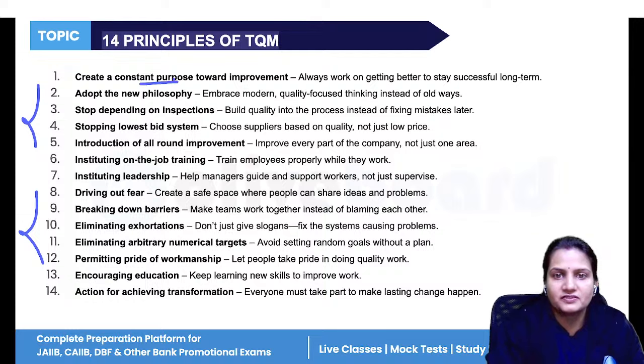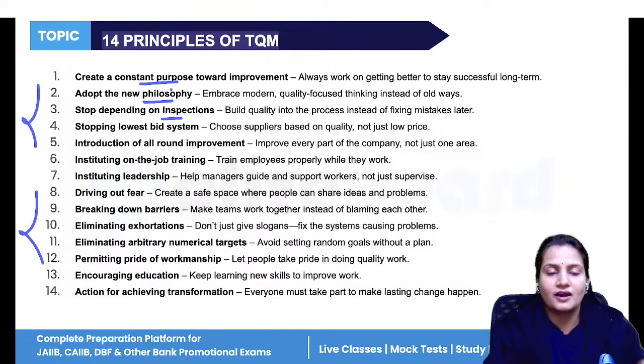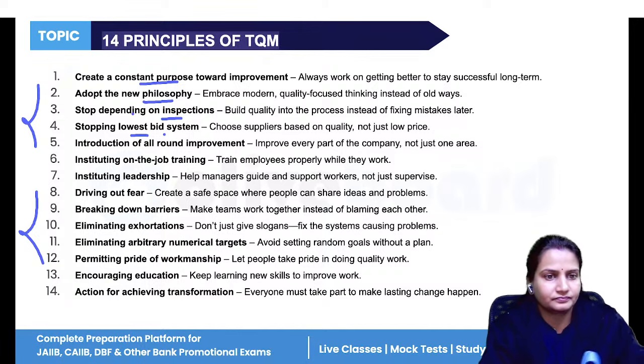Creating a constant purpose, always working on getting better and better. Always adopt new philosophy, new methods, new technology. Don't depend on inspection. If you know that the company is making wrong products or not adding quality to the product, then you should take quick action. Don't wait for the inspection period. Stop the lowest bid system: don't choose cheap suppliers, because they will give you cheap items, and you cannot maintain quality.